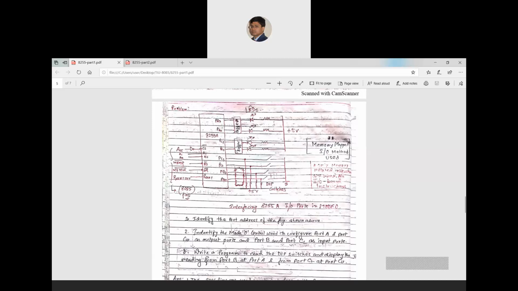Port C upper is also connected in a similar configuration, and port B and port C lower are connected to the switches, dual input port switches, DIP switches. So this is the configuration.